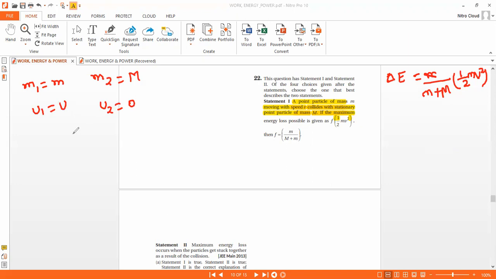So I can say the initial kinetic energy of the two particles is half m u square. Now this I can write as p square by 2m. Why I'm writing this: if momentum is conserved, directly I can write energy is inversely proportional to mass.